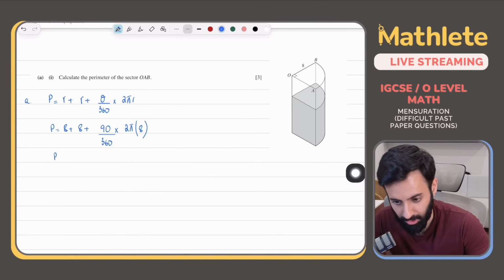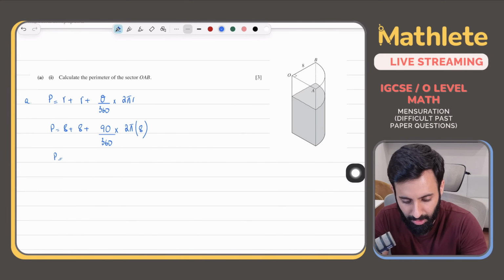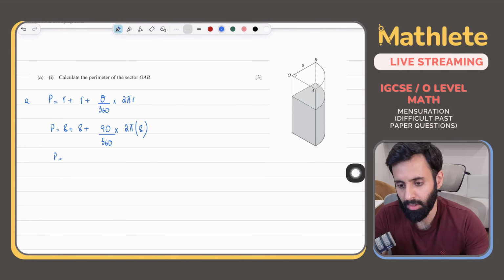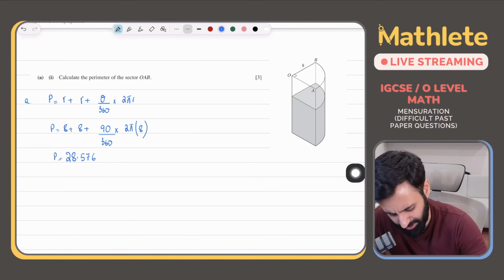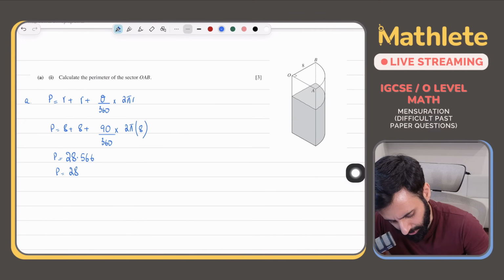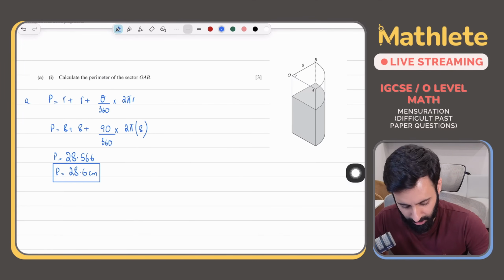Okay, so let's work this out. So we get 8 plus 90 over 360 into 2 into pi into 8, which is equal to 28.566, which correct to 3 significant figures will be 28.6 centimeter. ठीक हो गया? That's the answer to part A.